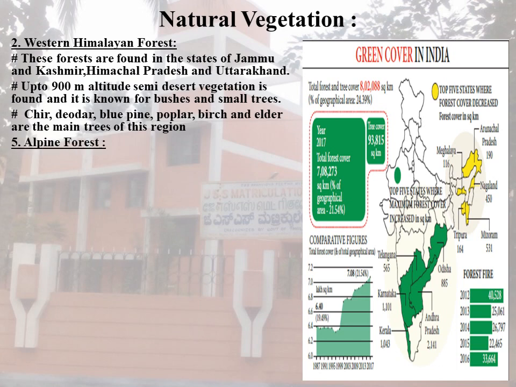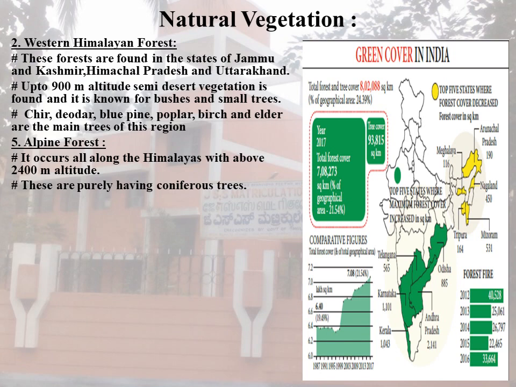The next one is the fifth natural vegetation point, alpine forest. It occurs all along the Himalayas above 2400 meter altitude. These have mainly coniferous trees. Oak, silver fir, pine and juniper are the main trees of this forest. The eastern part of the Himalayas has a large extent of this forest.